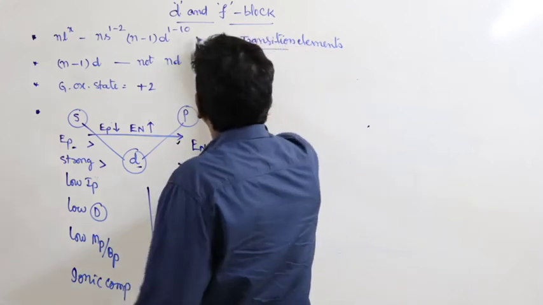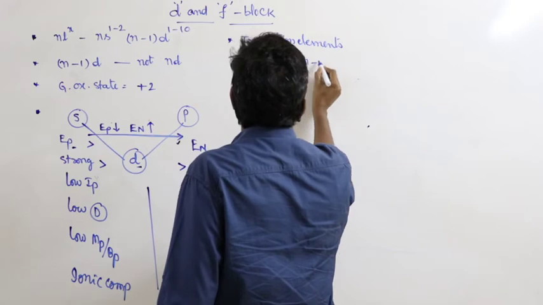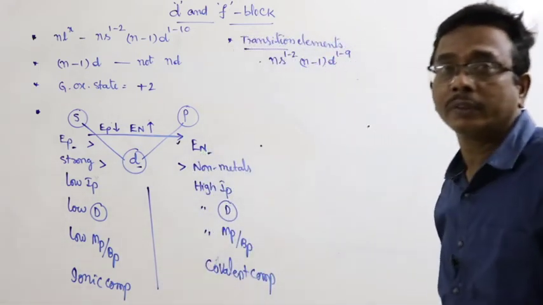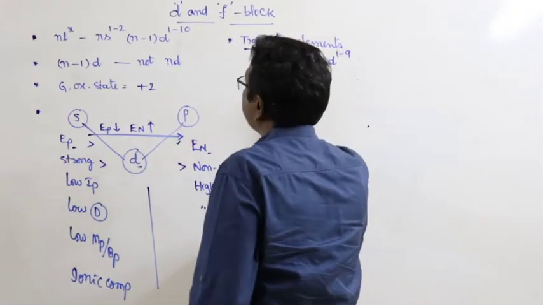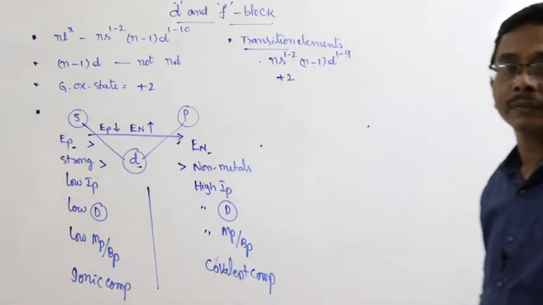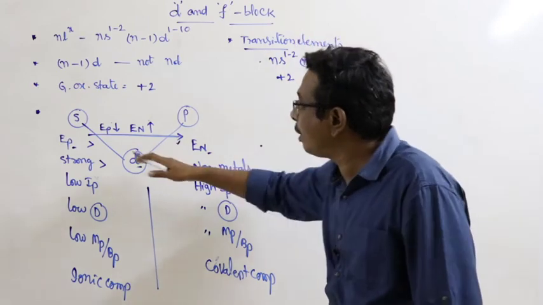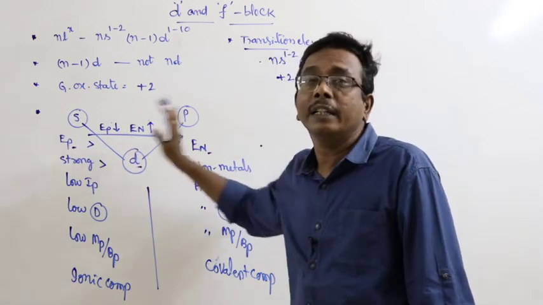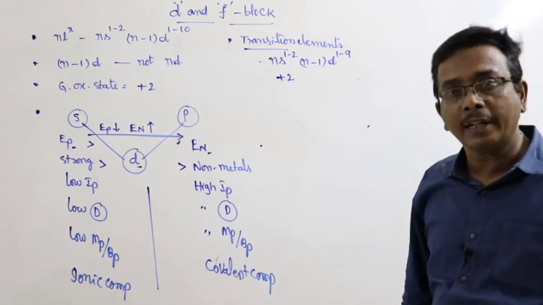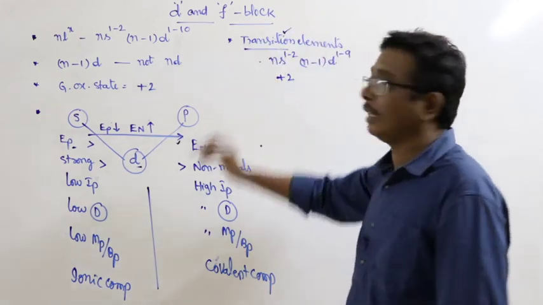Here, the general electronic configuration of transition elements is ns1 to 2, (n-1)d1 to 9. And the general oxidation state of transition elements is +2. Transition elements or d block elements are present between s and p blocks in the long form periodic table. Right. Now I am asking you, what is meant by transition elements?